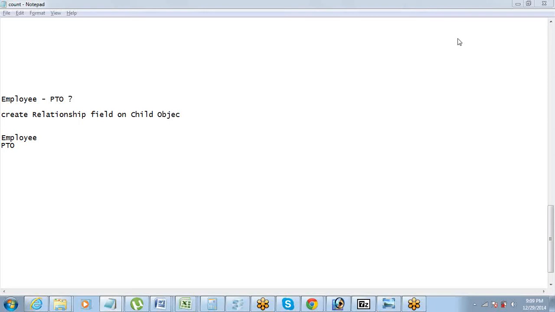Suppose we have 2 tables, say employee, and the second, taking an example, PTO or say attendance. Now, how we can connect the employees and the attendance object is through the employee ID, because that will be common between the 2 objects. Employee could be treated as a master and attendance would be treated as a child. So we have to approach from child to parent. That's how we do the lookup. My understanding is correct?